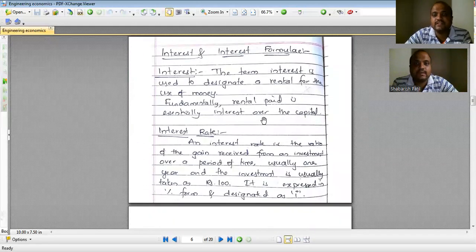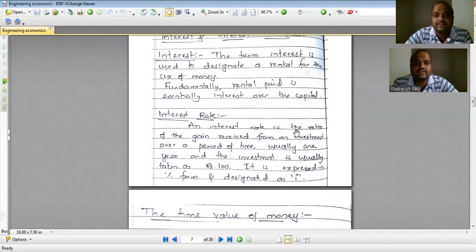Next, interest and interest formula. We'll try to understand interest. What is the meaning of interest? The term interest is used to designate a rental for the use of money. Fundamentally, rental paid is essentially interest over the capital. In common words, it's a rent for a given amount for a given interval of time. That is called interest.